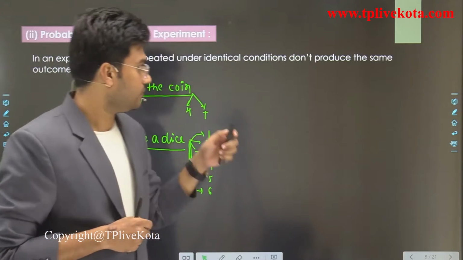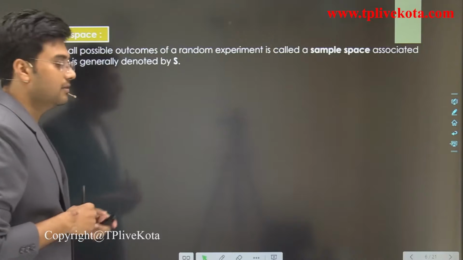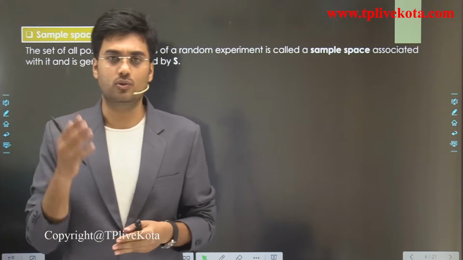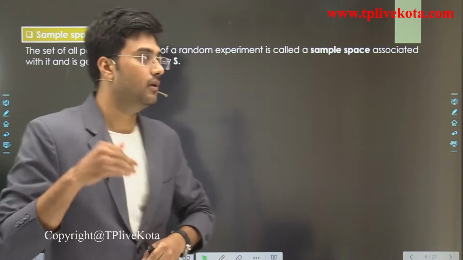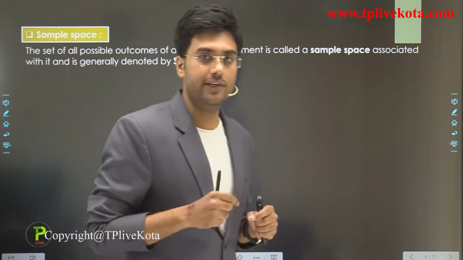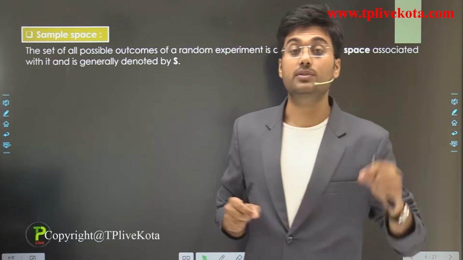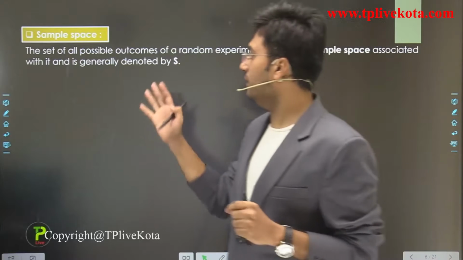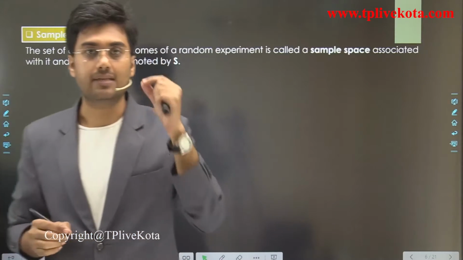Now the next is sample space. Sample space is a very important term here. So let's discuss sample space. Students, the set of all possible outcomes is known as sample space. And we generally represent it by capital S. For example,